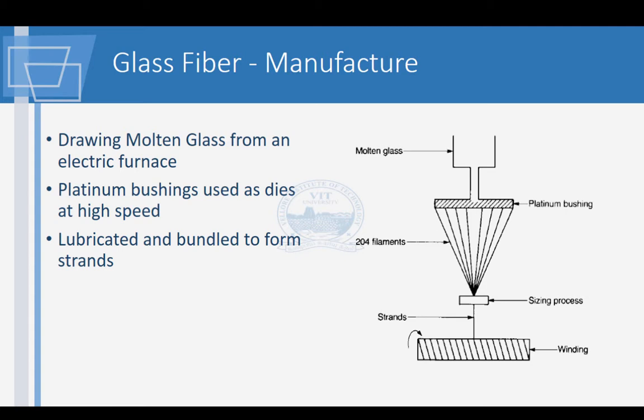So what we do is we melt glass in a huge furnace, we draw them out through a die. In fact, this is the way even most of the wires are manufactured, including your steel reinforcement rod. It's made to just come out of a very small hole, it's continuously drawn, and in this case they use what is known as platinum bushings. Then when it is drawn through that bush, it comes as a strand. What is a strand? It's just like one small hair, just like a hair it's coming.